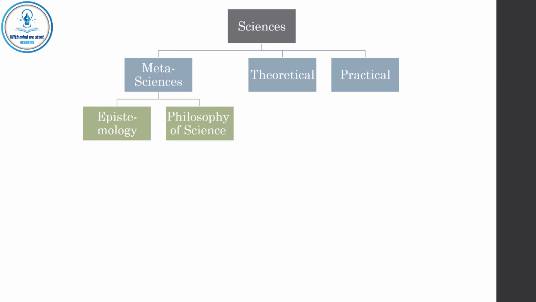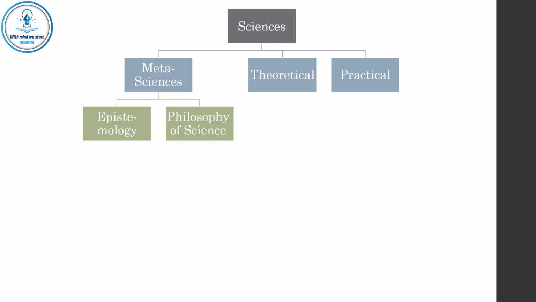Philosophy of science studies how different types of science work. How can we build every science of them? What is scientific and what is not scientific in every science? It's obvious that logic is very important in the philosophy of science. This includes natural sciences, religious sciences, and historical sciences.